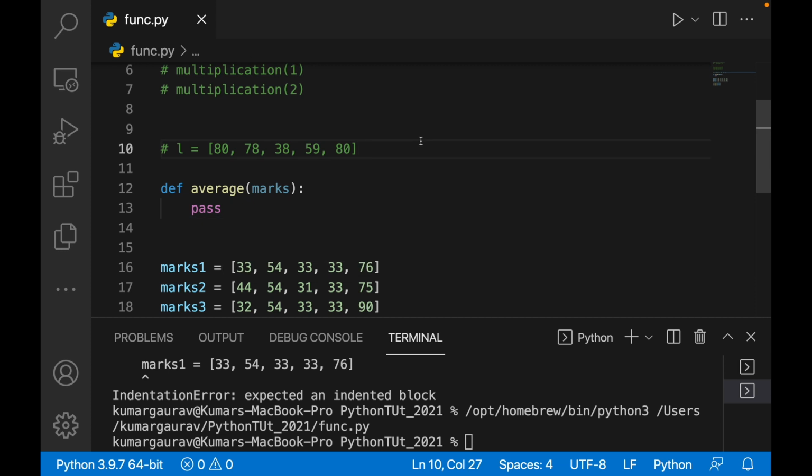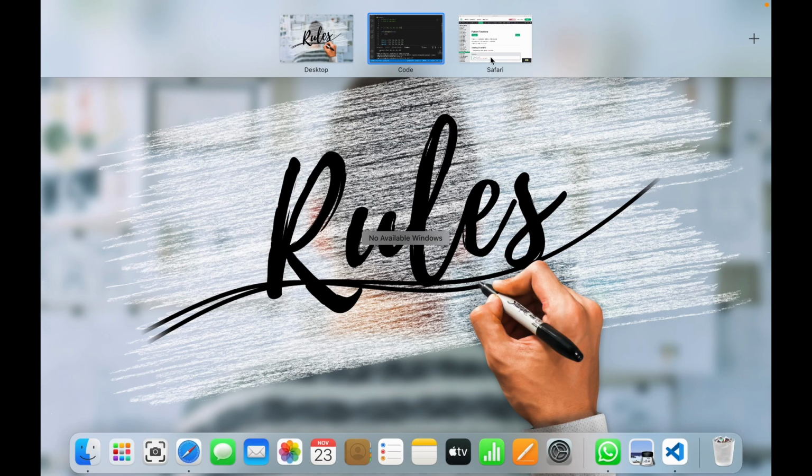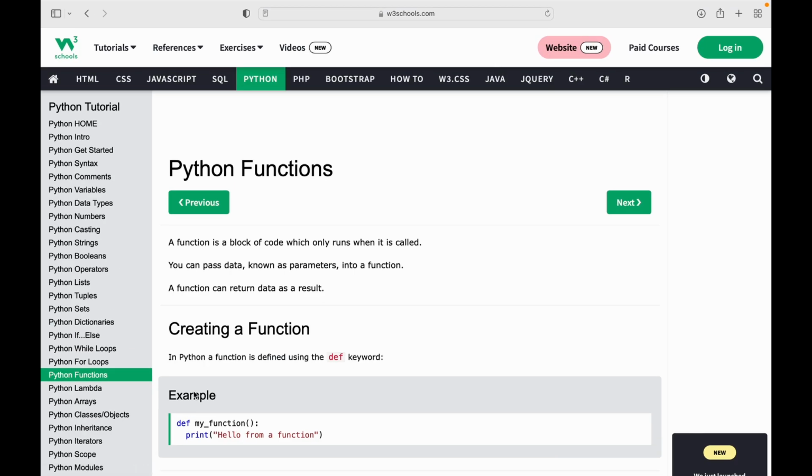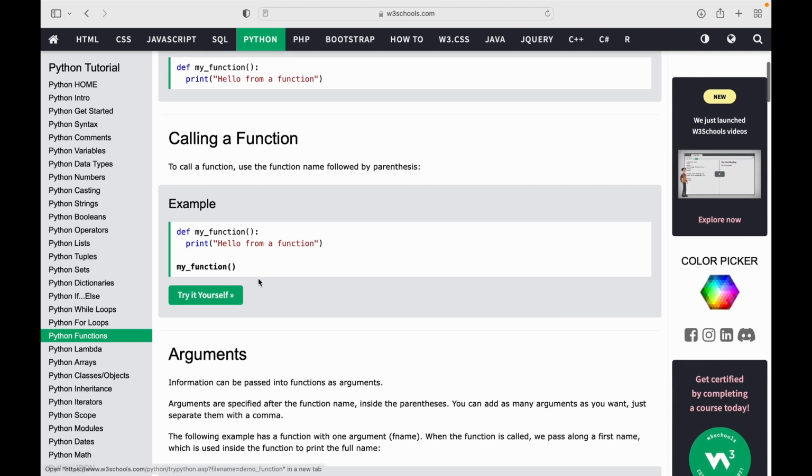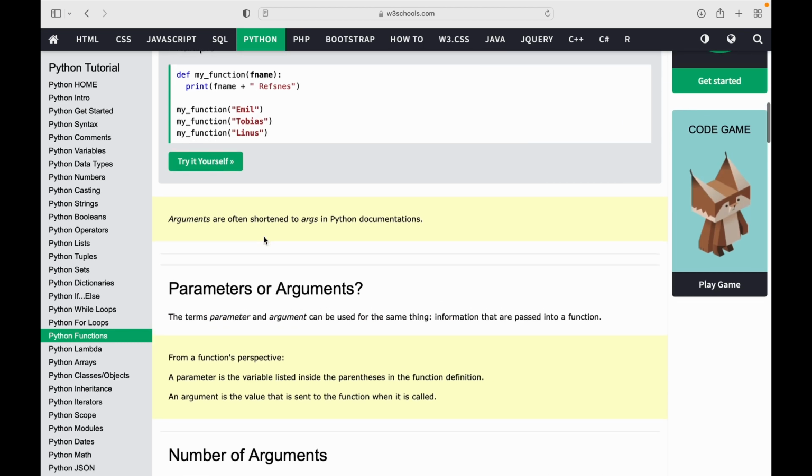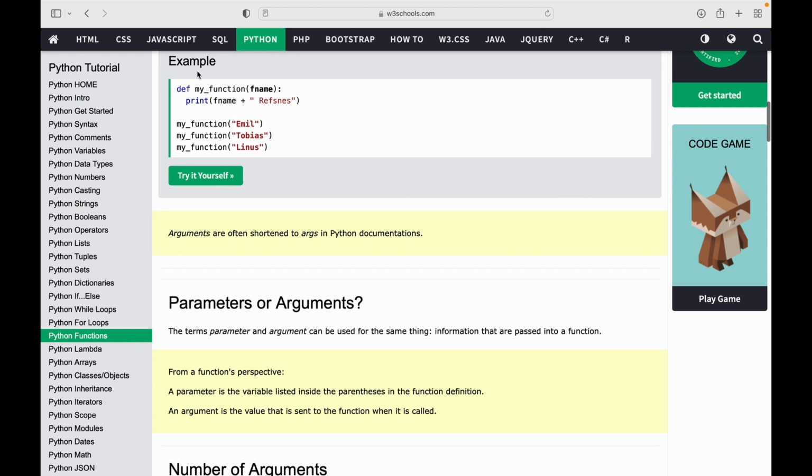Alright, so this was all about the pass statement guys, which we had seen in the last video also. Similarly, calling a function, I had told you this. Then this function, my def my function f name, and it is printing f name plus this thing.